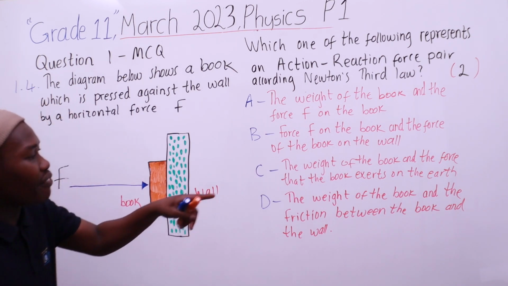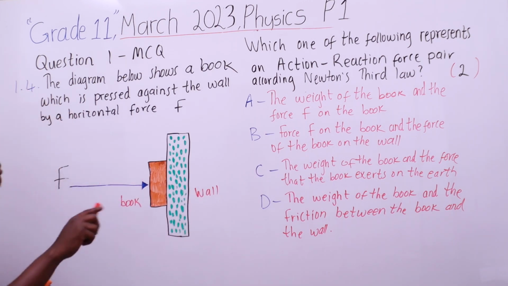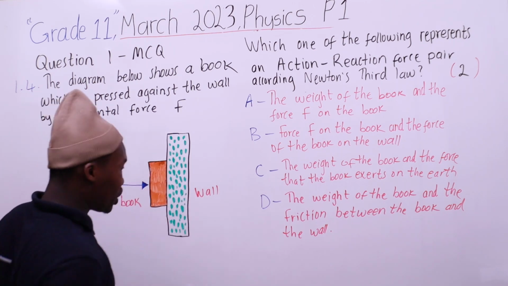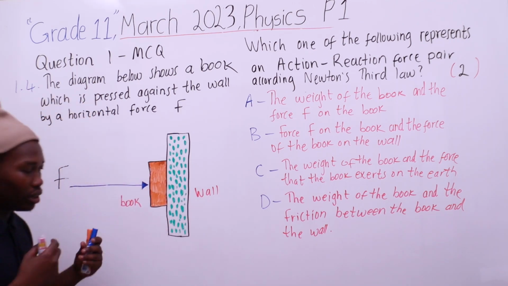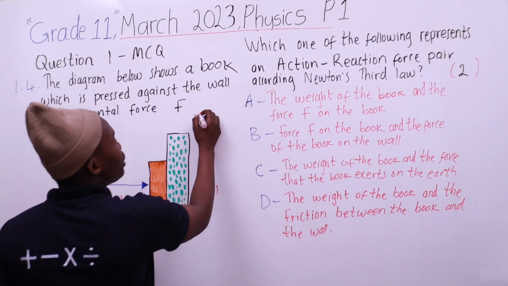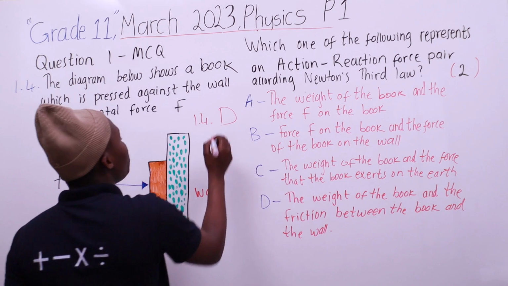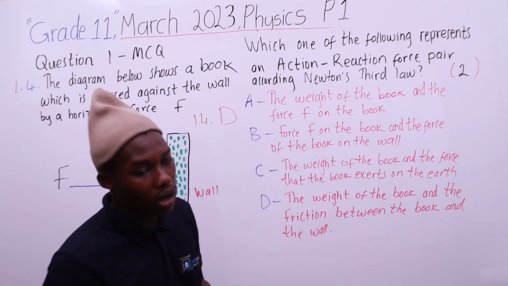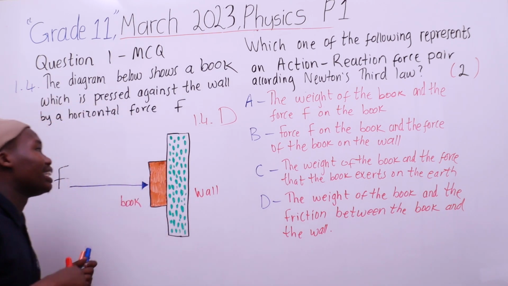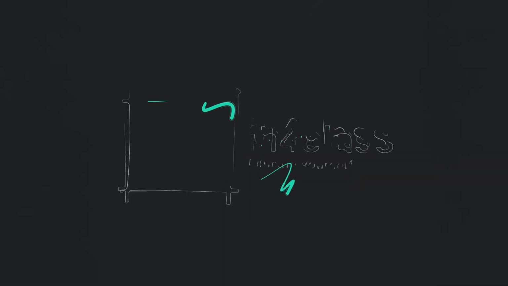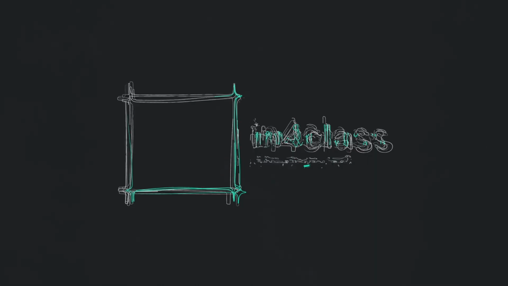So the answer is choice D, because the forces are equal and opposite in direction. That is question 1.4, so let's go to 1.5.